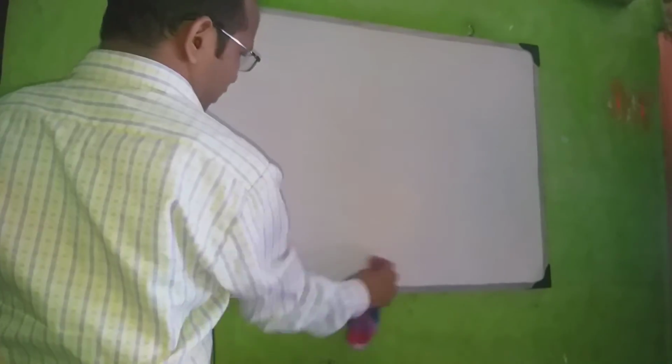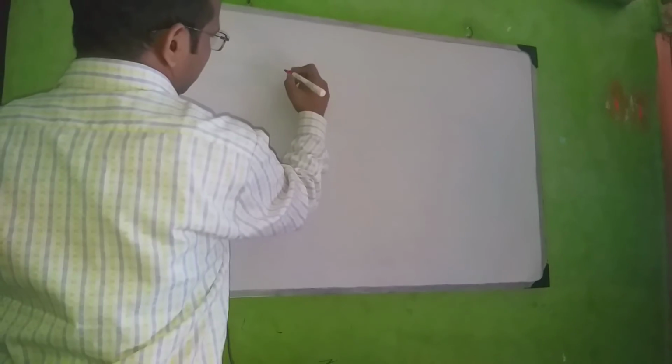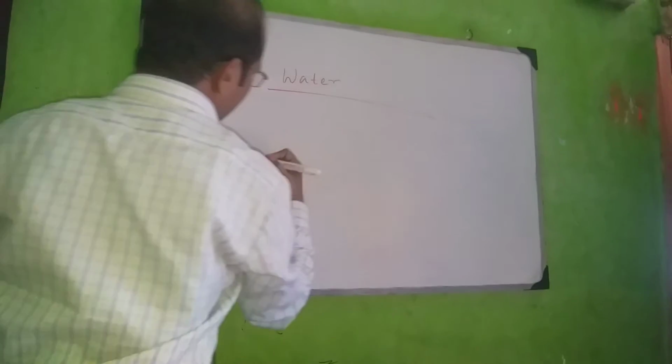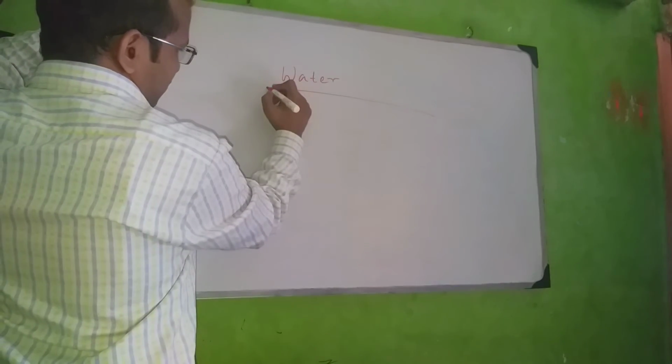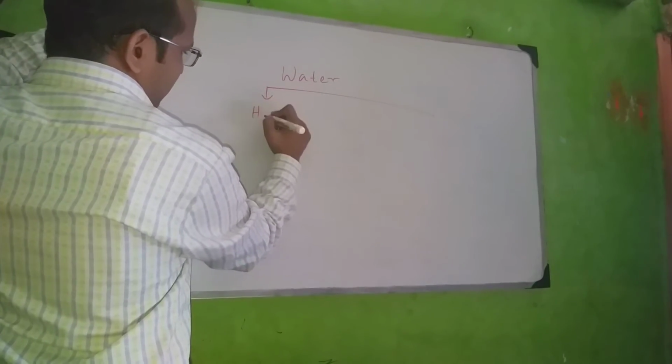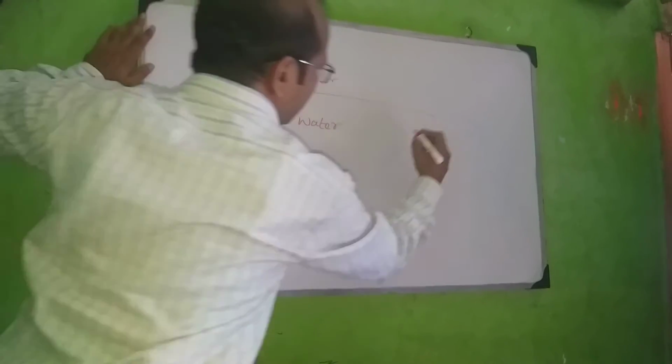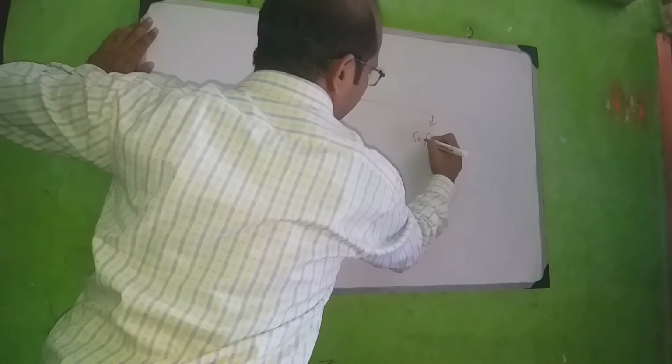Now I'll tell you something more about water, that there are two types of water which we can get in our home. So water can be categorized into two types based on whether it is hard water or soft water. There are two types of water. One is hard water and the other is soft water.